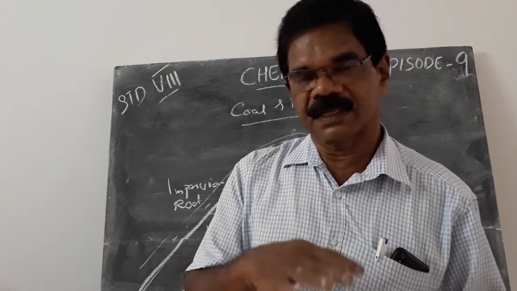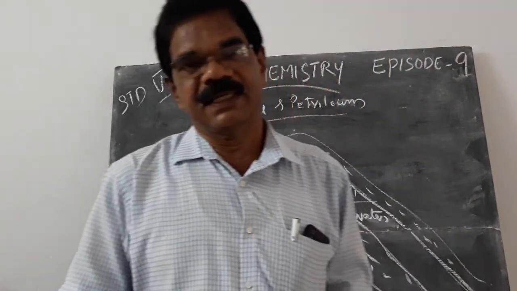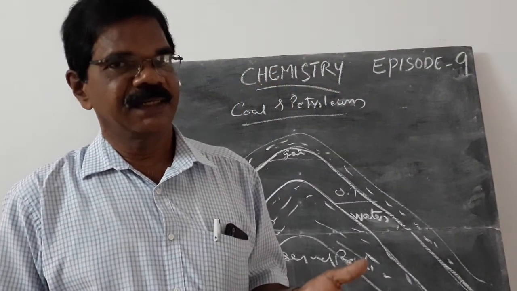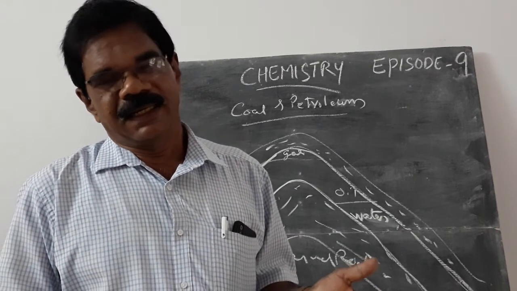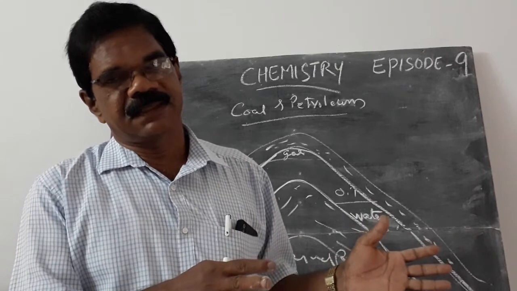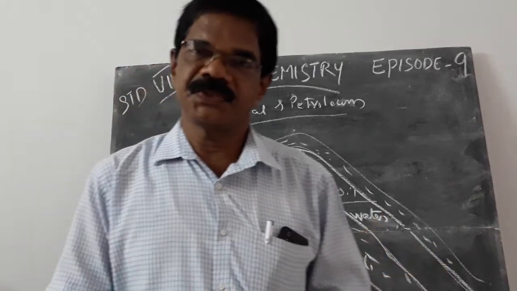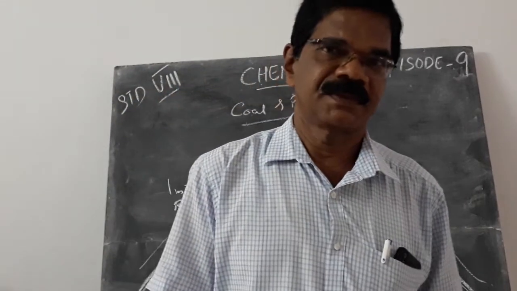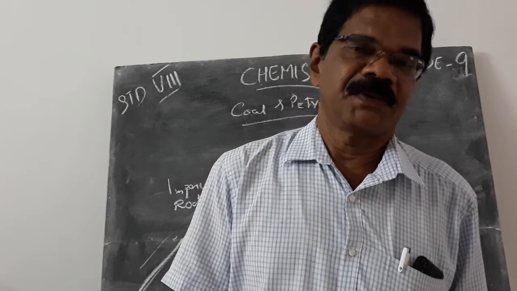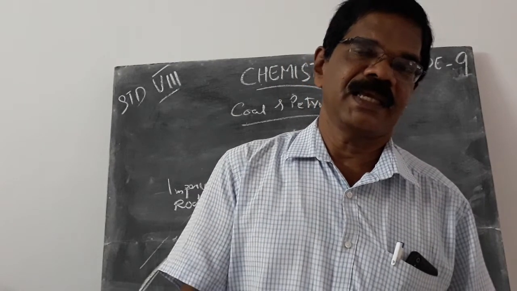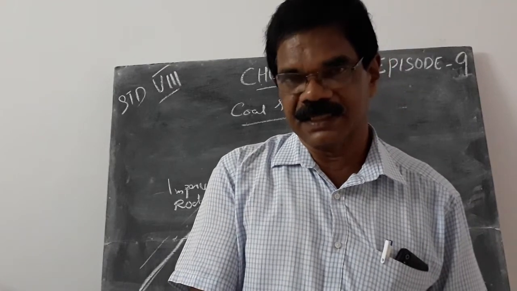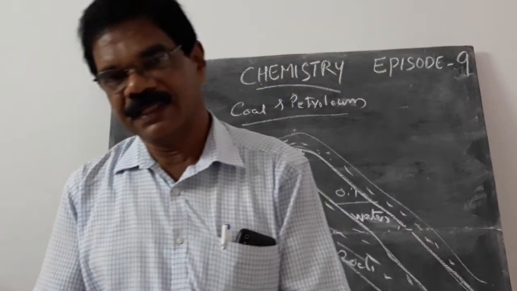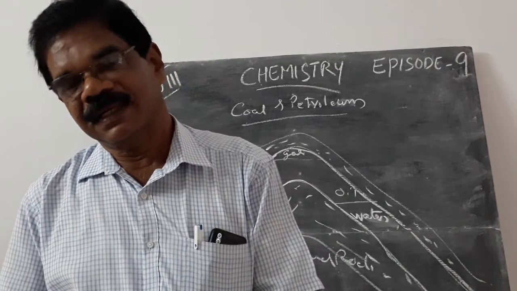Then, under high pressure and temperature, these dead animals changed into petroleum products. Do you know what I say? Coal is formed from dead vegetation, but petroleum is formed from dead animals.